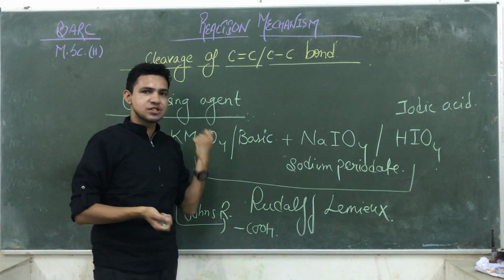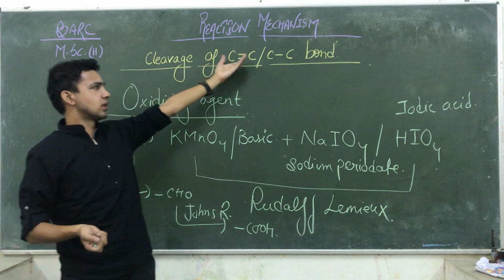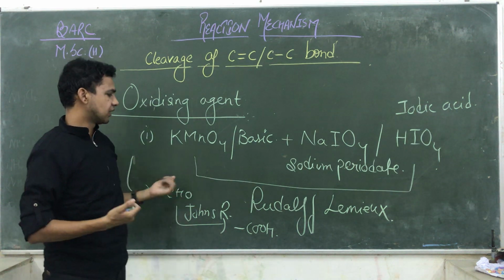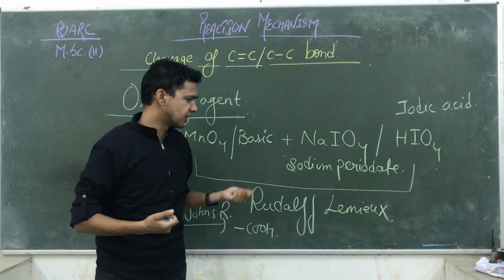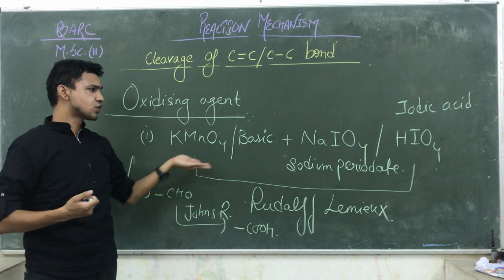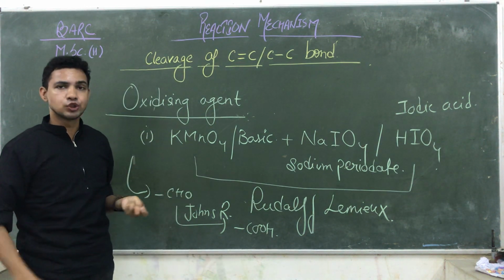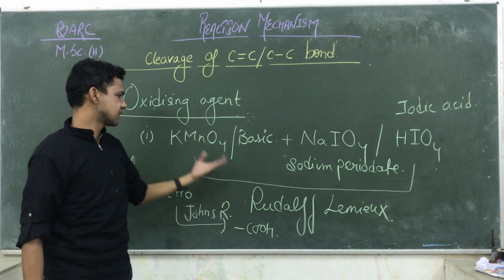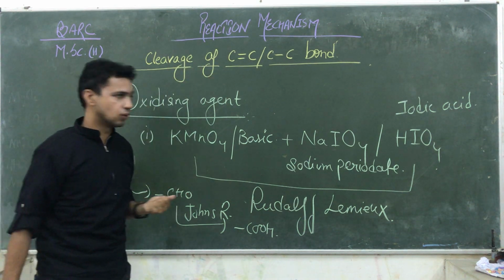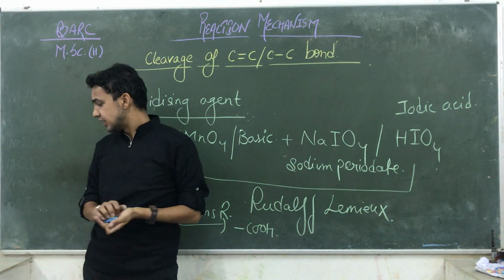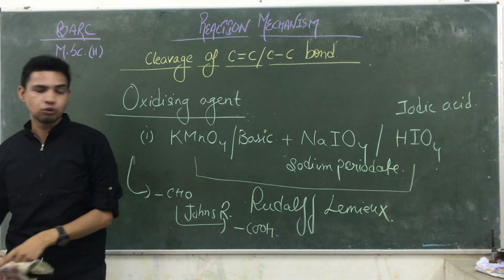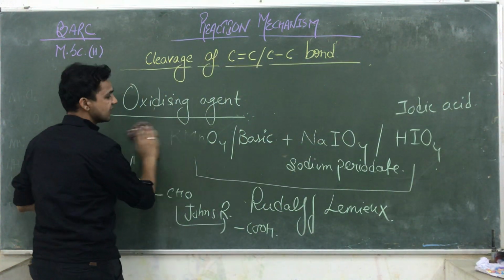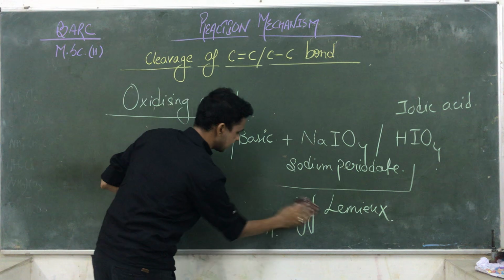But today our aim is to decompose the double bond and single bond, and to get the different kinds of products in this chemical reaction. So this is the Rudolf-Lemieux reagent. These are the stronger reagents or oxidizing solutions with which we are able to easily decompose and convert aldehydes into acids and double bonds into aldehydes. Another reagent we also use, instead of KMnO4, is another solution.